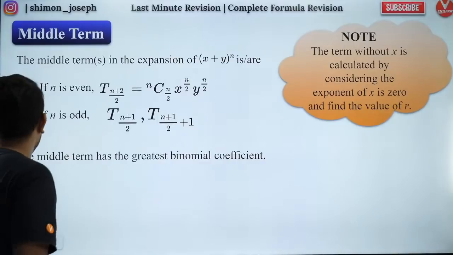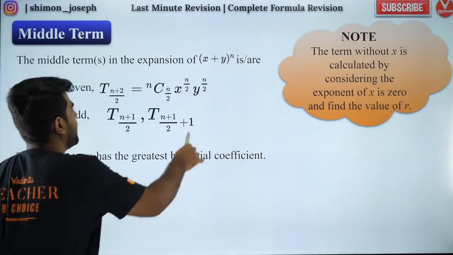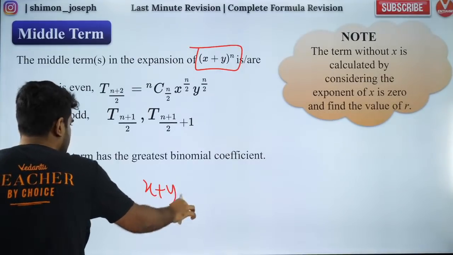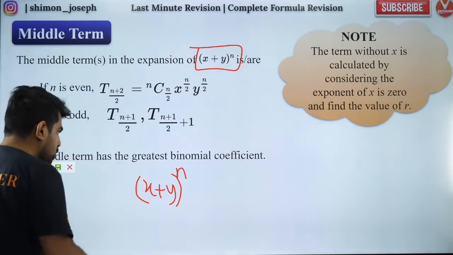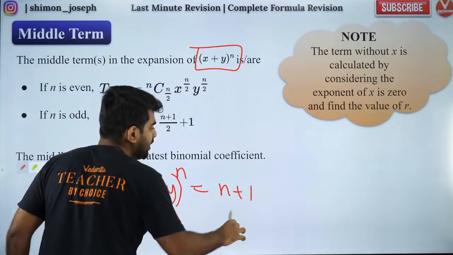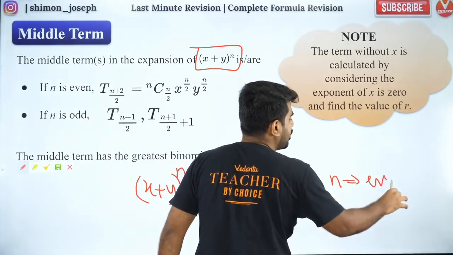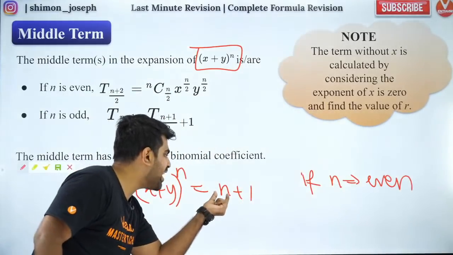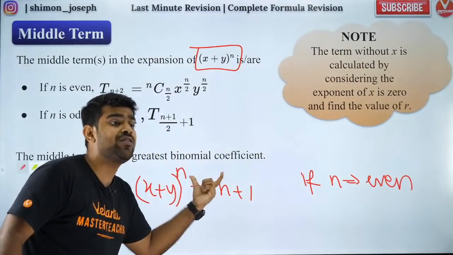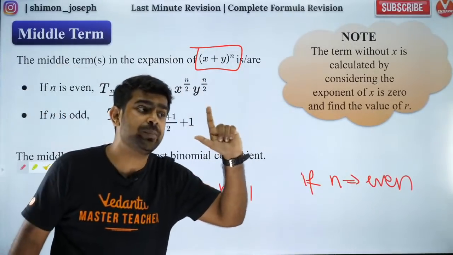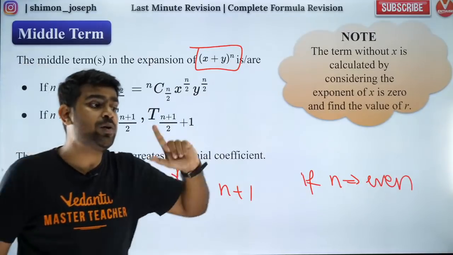Middle term. So we know that whenever you have a binomial expansion, x plus y whole power n, how many terms do you have? X plus y whole power n will have totally n plus 1 terms. So if n is even, you will have totally odd number of terms. If n is even, n plus 1 will be odd, you will have odd number of terms. Whenever you have odd number of terms, there will be only one middle term.